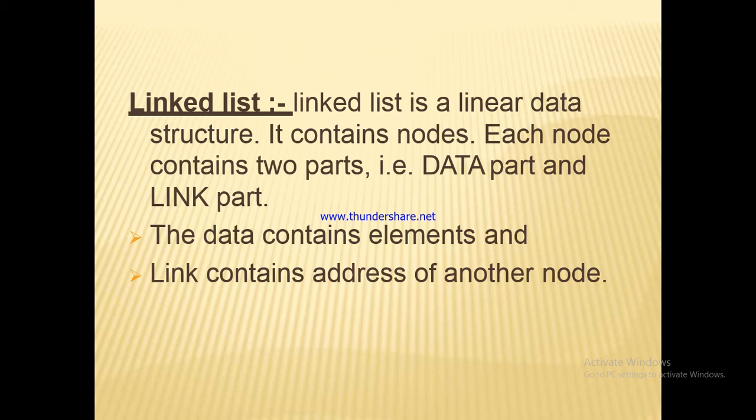So what is a linked list? Linked list is a linear data structure. It contains nodes. Each node contains two parts, that is data part and link part. The data contains elements and the link contains address of another node to create the relationship between two nodes. Okay, so this is important. Once again, the data contains elements or information that is to be stored. And second point, link contains address of the other node to create the relationship between the nodes.